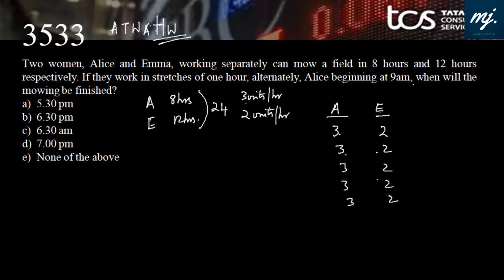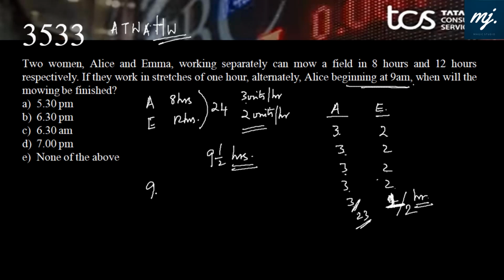That's it. 5, 10, 15, 20, 23. Here we have reached the total of 23. That means when Emma comes, she needs to produce only 1 unit in her given time. Now, Emma takes 1 hour to produce 2 units. So, Emma will take how much time to produce 1 unit? Obviously, 1 by 2 hour. How many hours is taken? 1, 2, 3, 4, 5, 6, 7, 8, 9, 9.5. Work is completed in 9.5 hours.